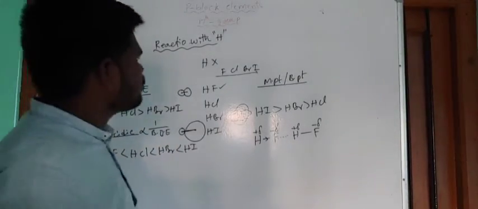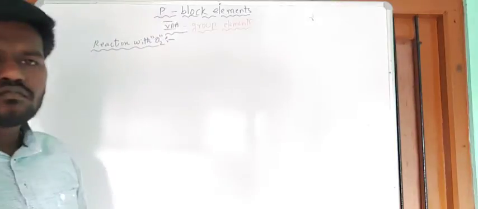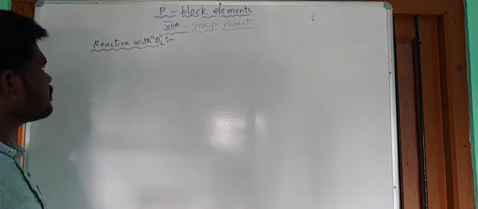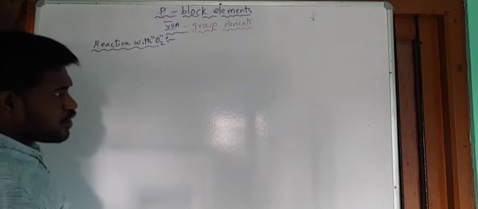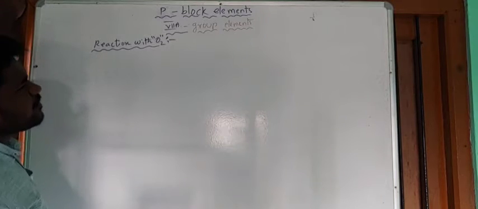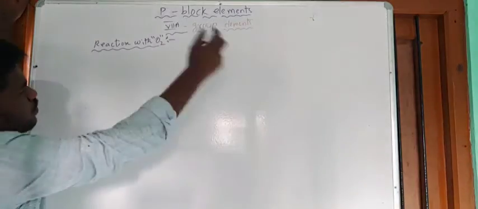So this is about the reaction of the halogens with hydrogen. So right students, the next concept is reaction with oxygen. Group 7 elements, fluorine, chlorine, bromine, iodine, react with oxygen and form respective oxides. So let us discuss one by one.